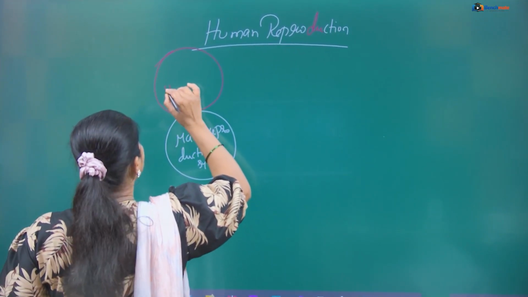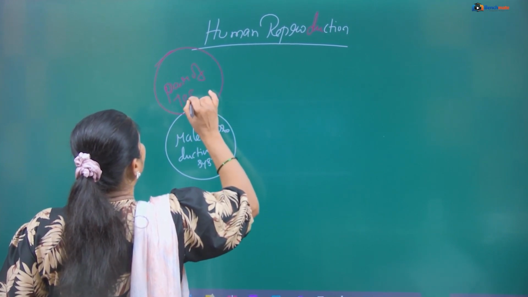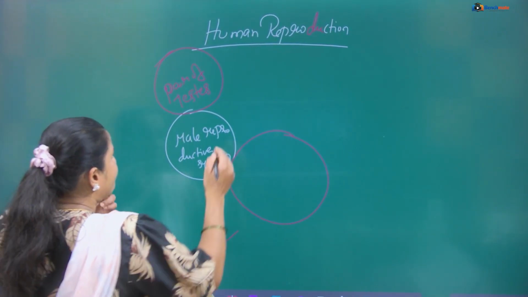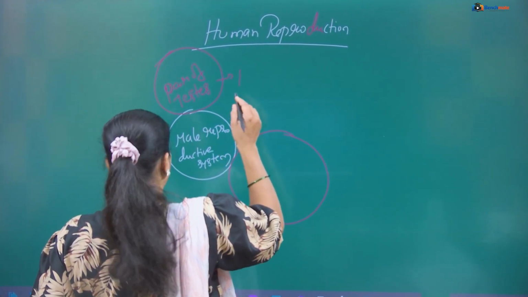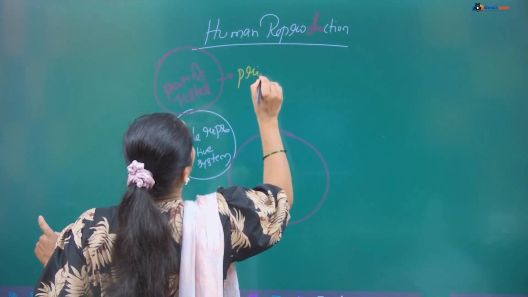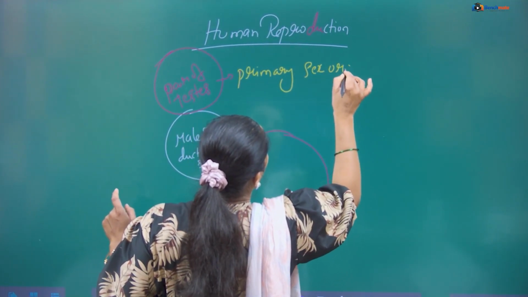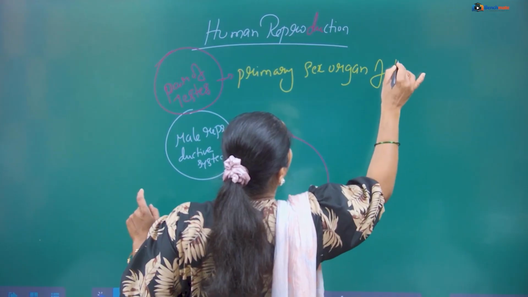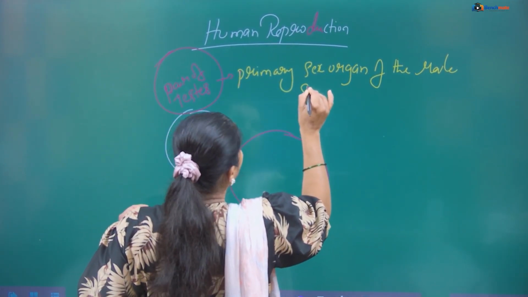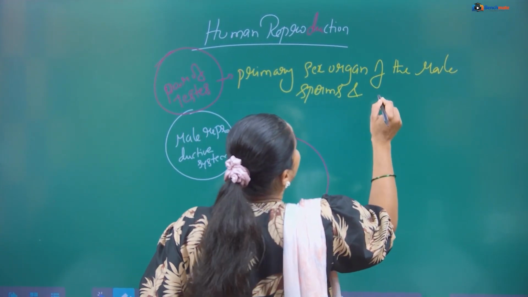Testes, a pair of testes. These are the primary sex organs of the male involved in the production of sperms and also the androgen.